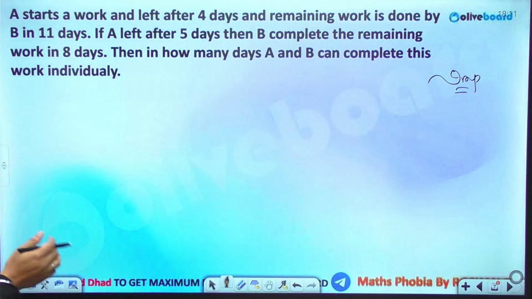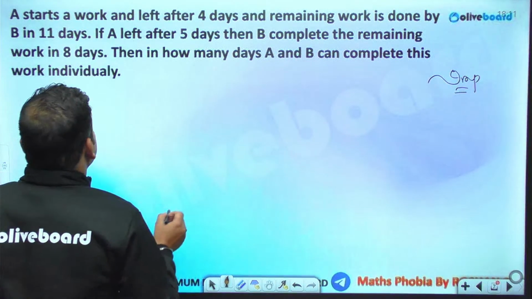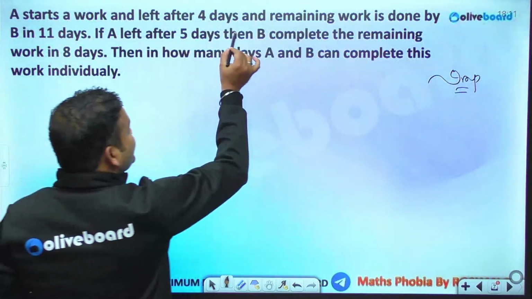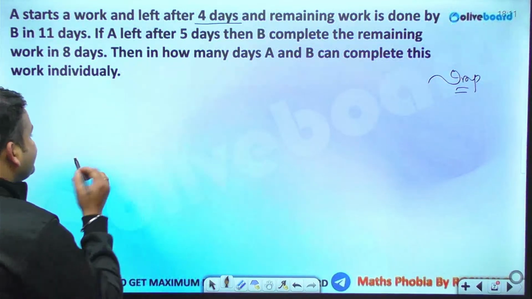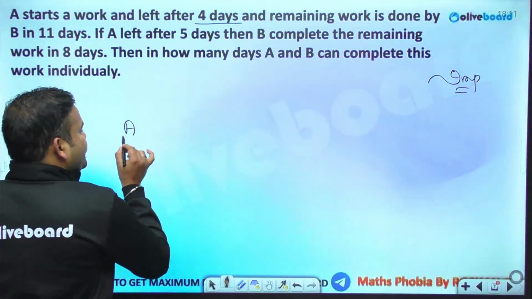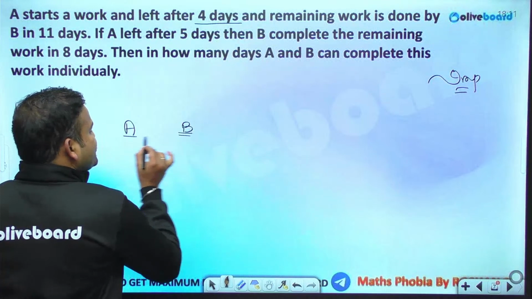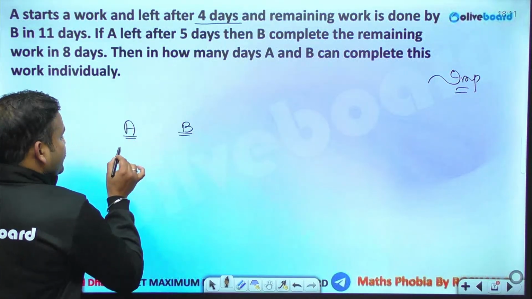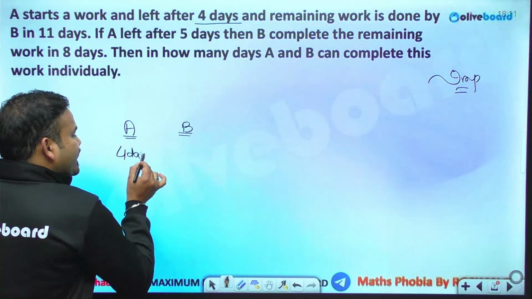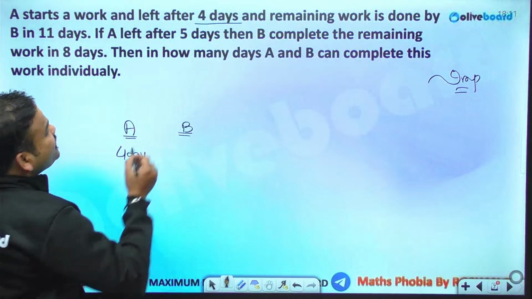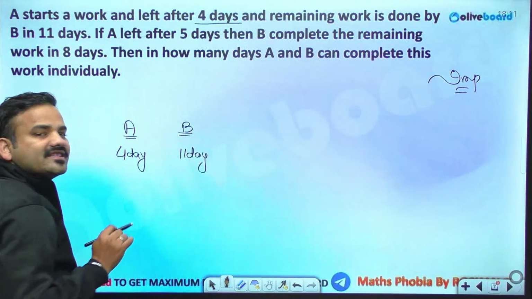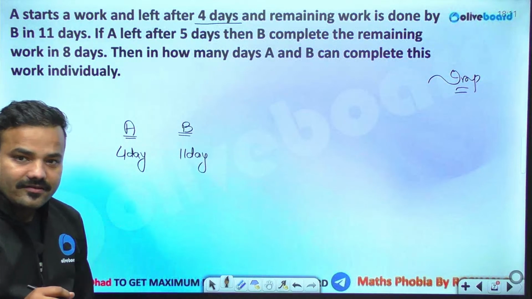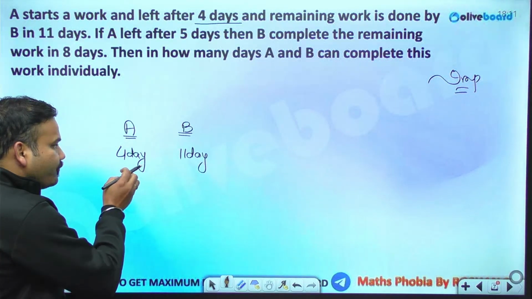A starts a work and leaves after 4 days, and the remaining work is done by B in 11 days. So it is A who starts the work and he leaves after 4 days. The question says A works for 4 days and the entire work that is left is done by B in 11 days. We just don't know the efficiencies of A and B. That is needed. Only by the tenure, work is not possible.